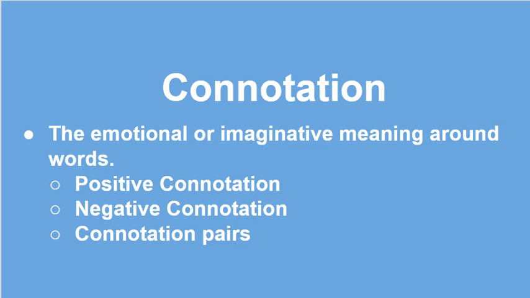Connotation. Connotation is the emotional or imaginative meaning around a word. Sometimes a word can have a positive connotation and a negative connotation. Sometimes there's even connotation pairs. Please pause the video and write down the definition of connotation.